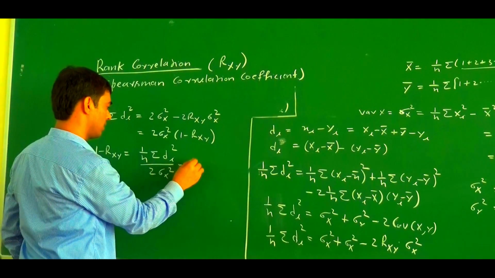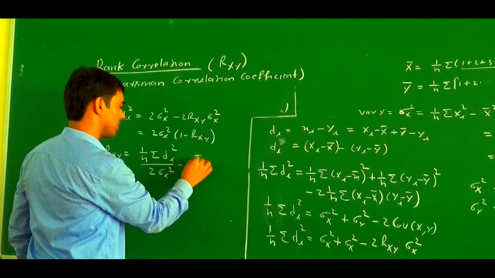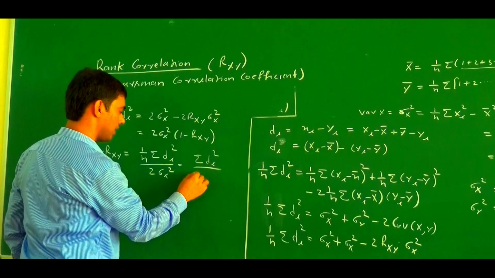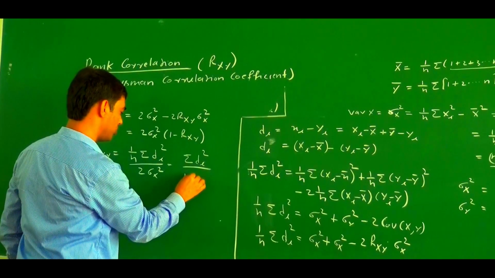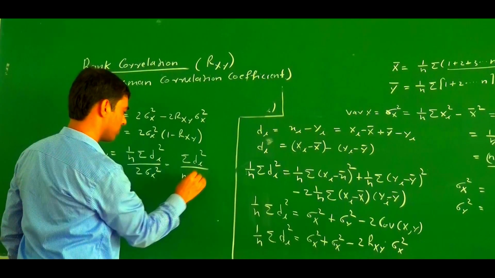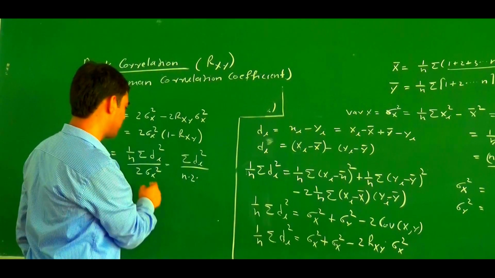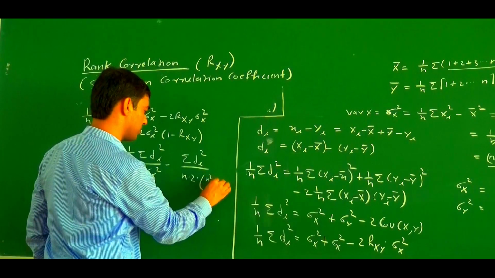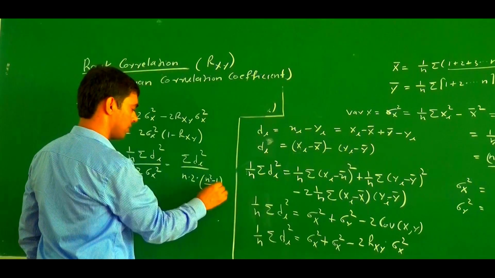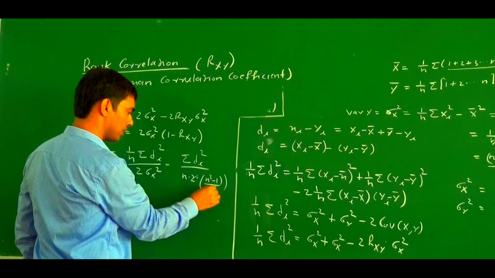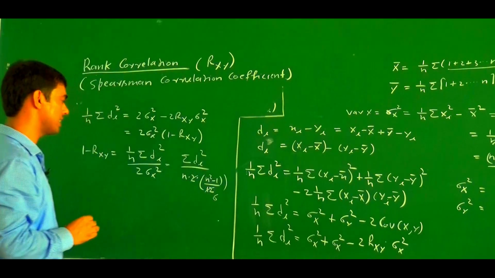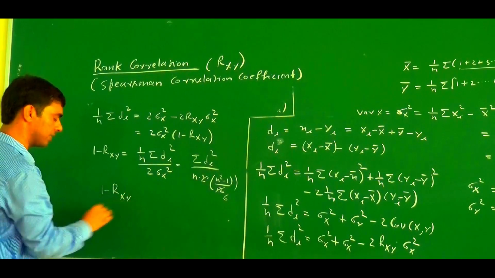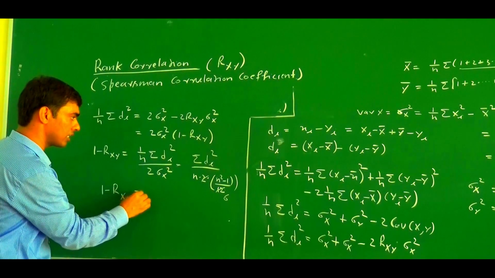So this becomes summation of di square divided by n into 2 times sigma x square. The value of sigma x square is n square minus 1 by 12. So this one cancels out. What is the value of this one? 6. So what is the value of 1 minus rxy?